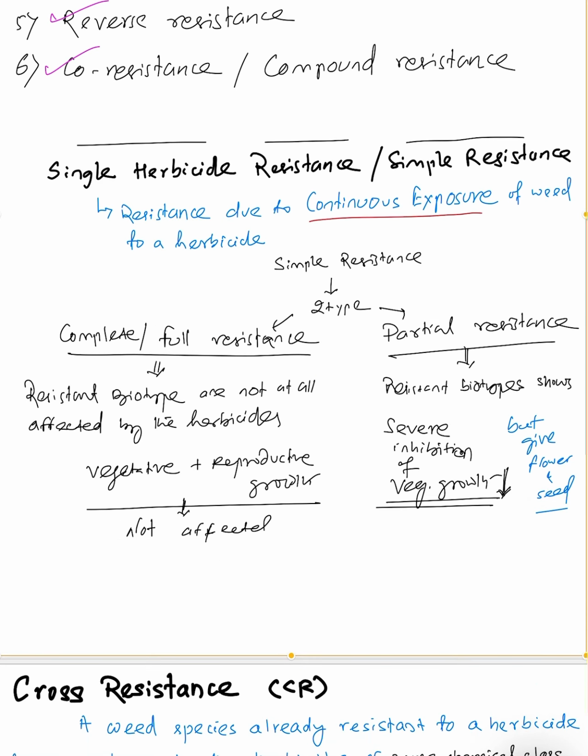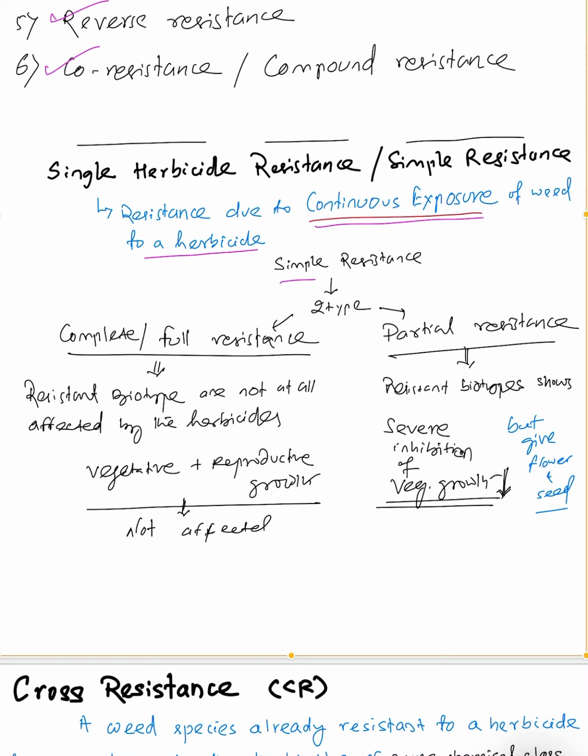First of all, single herbicide resistance, which is also called simple resistance. It is a very simple resistance. We have already seen that if we apply the same herbicide continuously at the same dose, then the weed develops resistance against the herbicide. This is called single herbicide resistance: resistance due to continuous exposure of a weed to a given herbicide. After a long period of use, the resistance will be developed.